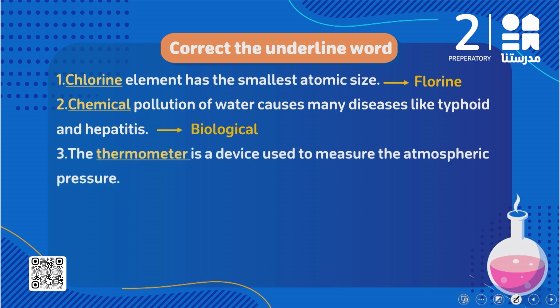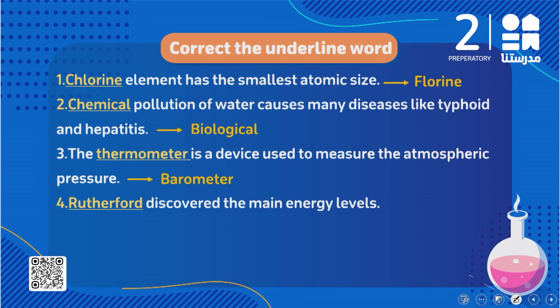The thermometer is a device used to measure the atmospheric pressure. We said atmospheric pressure is measured by a device called a barometer. But the thermometer is used to measure temperatures. Number 4, Rutherford discovered the main energy levels. We said the scientist who discovered the main energy levels is called Bohr.